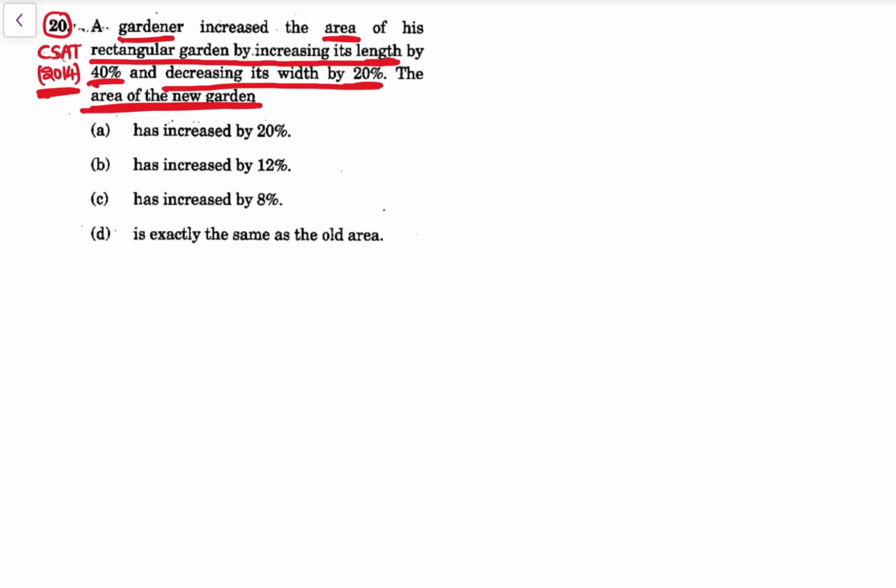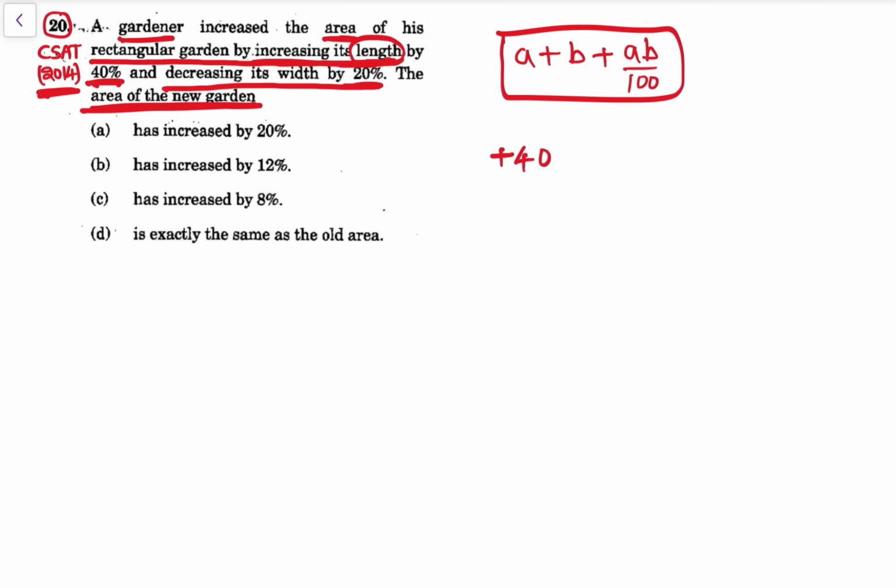The area of new garden is simple. देखो, successive method, a plus b plus ab by 100. अब क्या हो रहा है? Increasing its length by 40%, so plus 40, and decreasing its width by 20%, so minus 20, plus 40 into minus 20 upon 100.